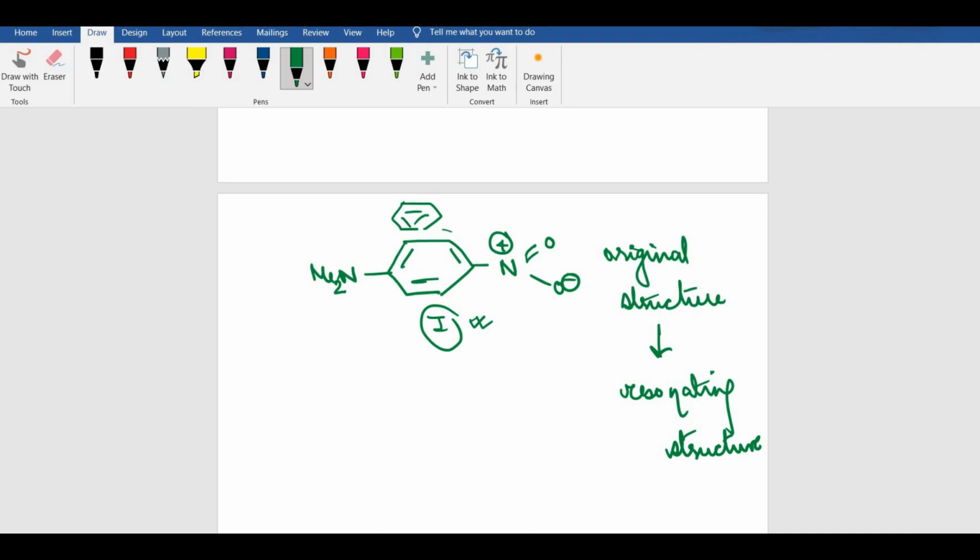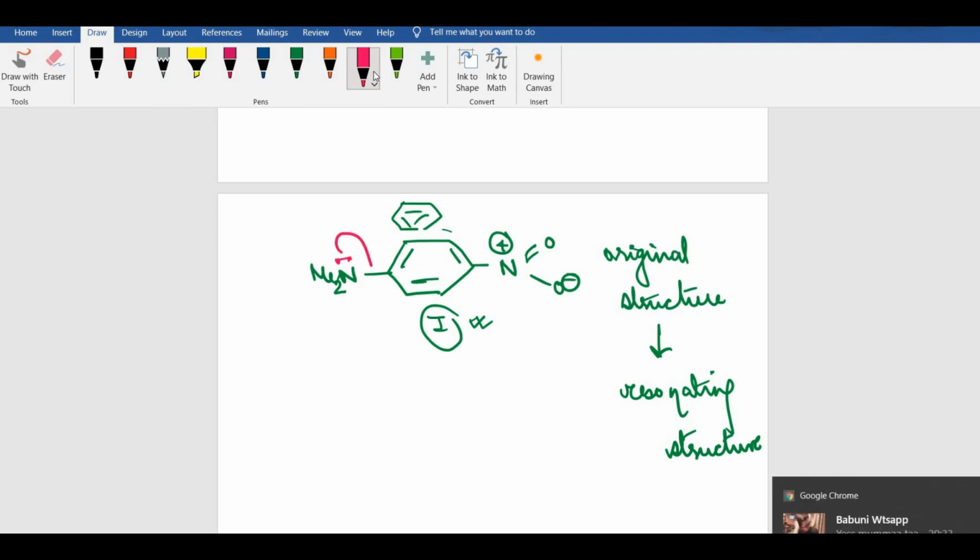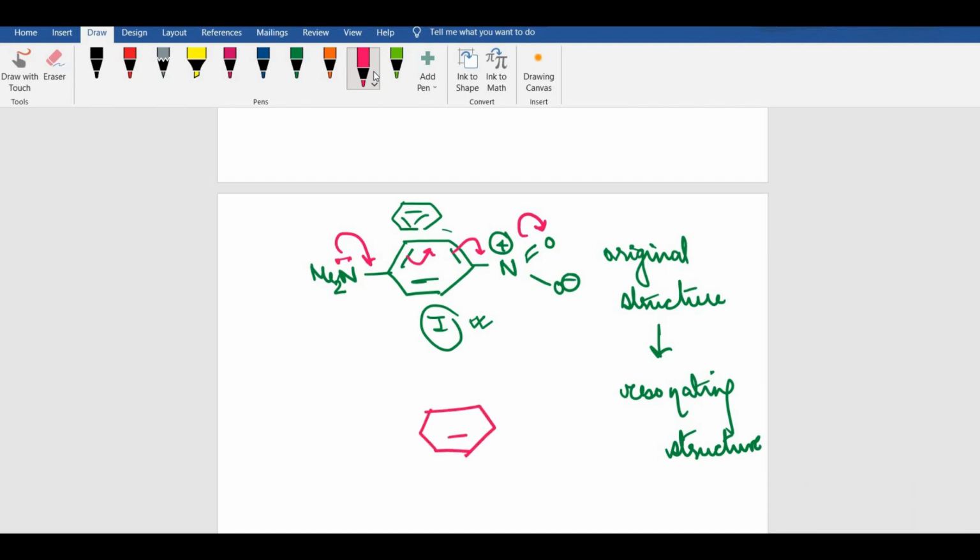Now if I show the resonance structure for this, when the lone pair and the bonds migrate, then it should be like that, right? So my resonance structure should have been this one. A positive charge here, double bond, NO minus, O minus and a plus charge here. So this matches with my option number 3. So 1 and 3 are absolutely correct.